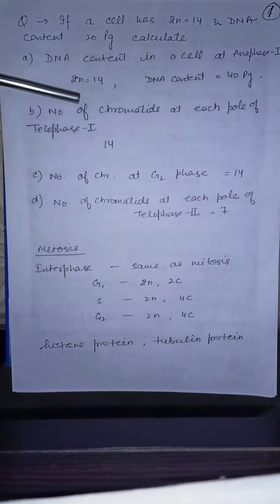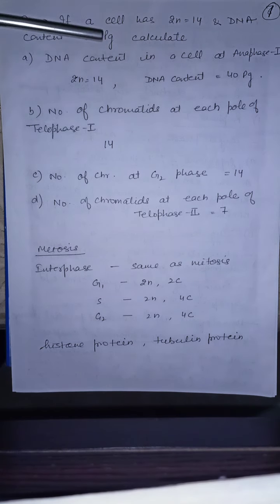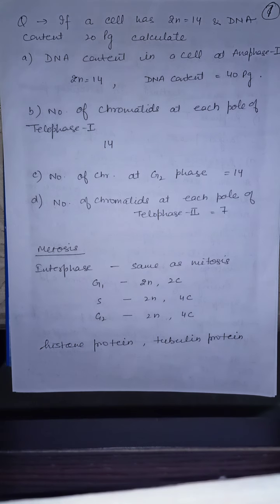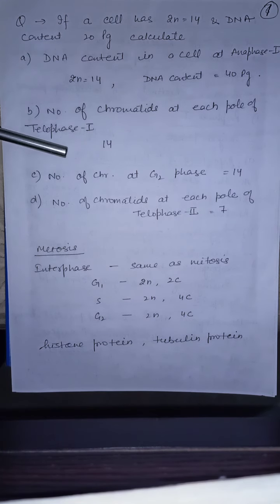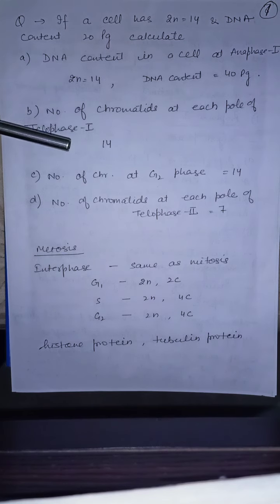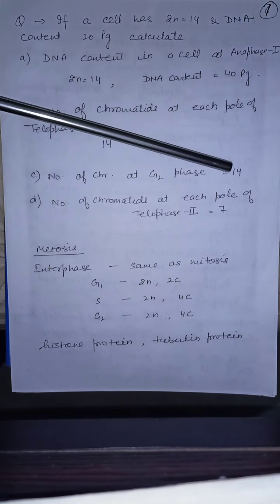The chromosome number will remain 2n equal to 14, but the DNA content will get doubled because S phase has occurred, 20 to 40 picogram. Number of chromatids at each pole of telophase 1: 14 and 14, because the homologous chromosomes have separated during telophase 1. Number of chromosomes at G2 phase: 14.